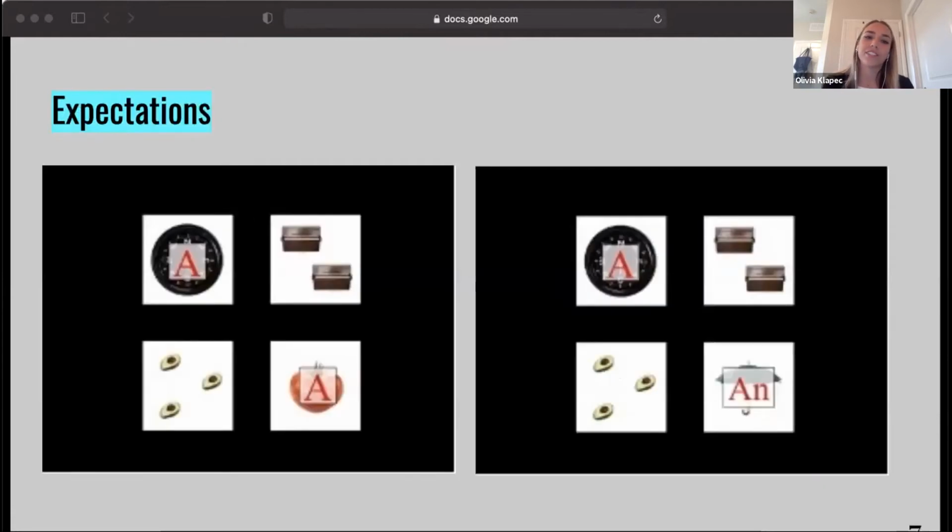So for expectations, in previous studies, "a" has been noted as a non-informative article, while "an" has been shown to be an informative article. The non-informative title of "a" comes from previous studies indicating that there is no difference in rate of prediction of the following noun when presented with a display in which the target picture is preceded by the article "a," whether it is a match or a mismatch display. But "an" is considered an informative article because it has been shown in previous studies that when participants hear "an" before the target in the case of a mismatch display, they are more likely to glance at the target picture prior to hearing it in the sentence than in a match display.